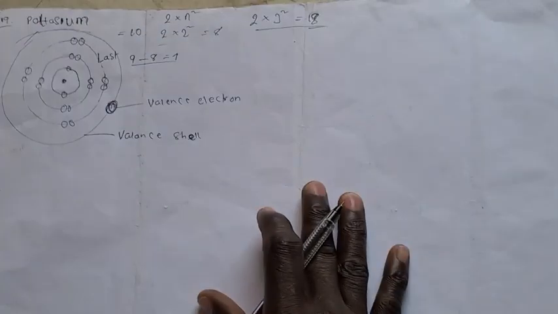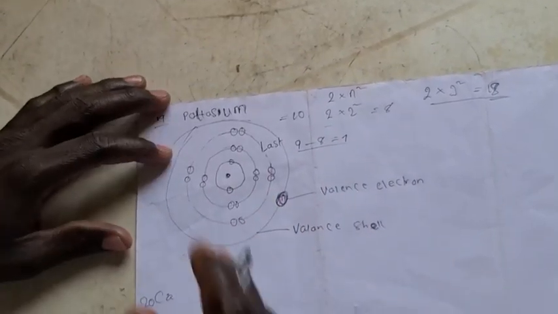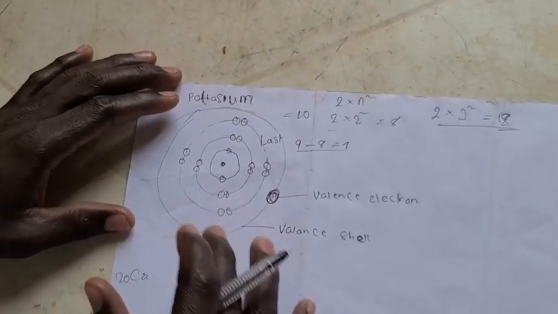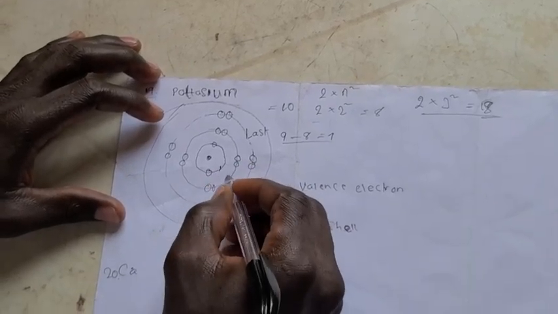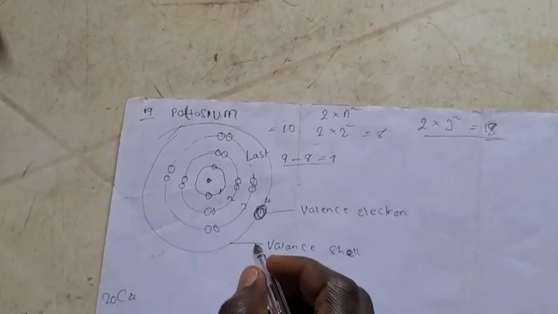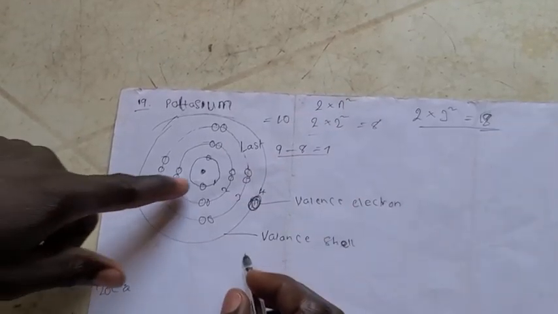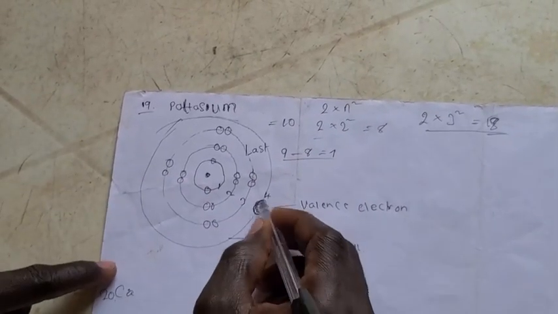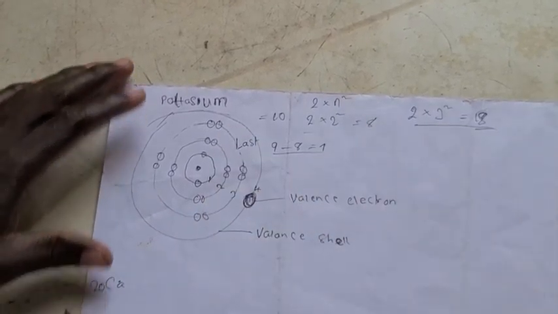Now if you look at this atom that we just drew, it has a lot of messages, so you have to go and learn. You have to pay attention to this, practice it very well and understand. Now if you count it, this is 1, 2, 3, 4. It has 4 shells. It's telling you it belongs to period 4. The number of orbits tells you the period an atom belongs to. The 1 electron in the outermost shell is telling you which group it belongs to. So we talk more about that in our subsequent video.